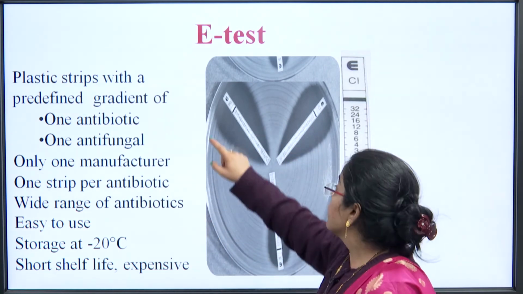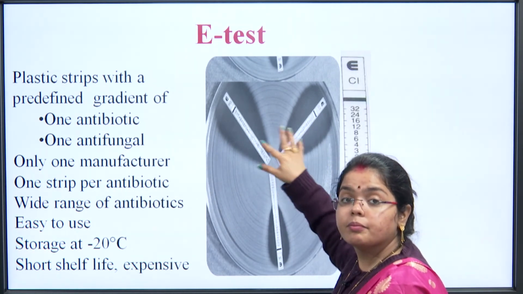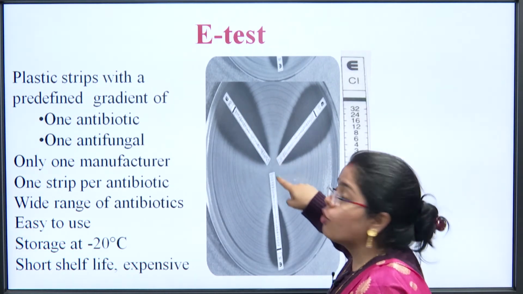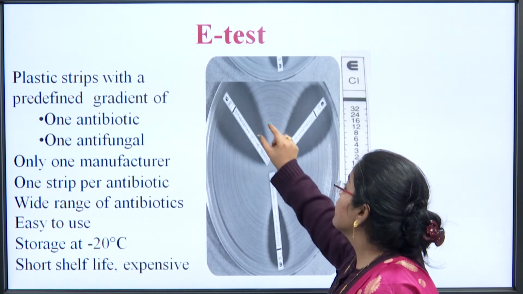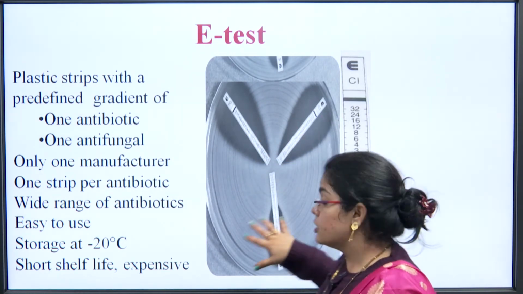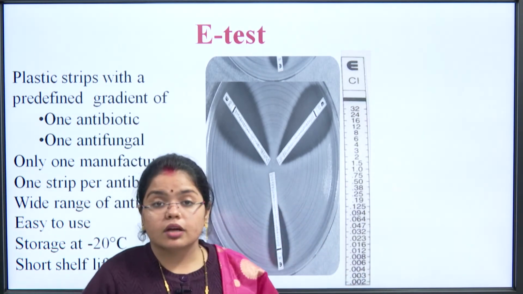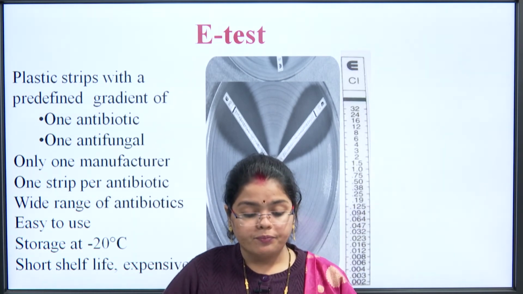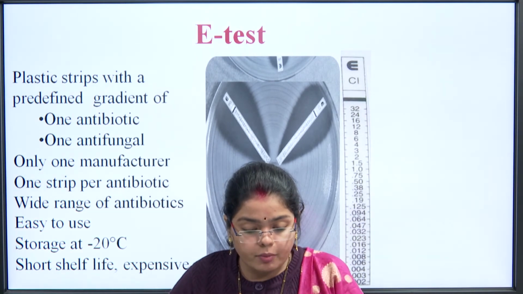You can see this, the strips are actually placed in a Y pattern, all the 3 strips. You can see a drop kind of structure being formed. More clear area, less clear area, less clear area, and the minimal clear area. So, this is the shape which forms after we place it on your culture media. So, how we read it, I will explain shortly, but first I just want to explain some more about the E-test.